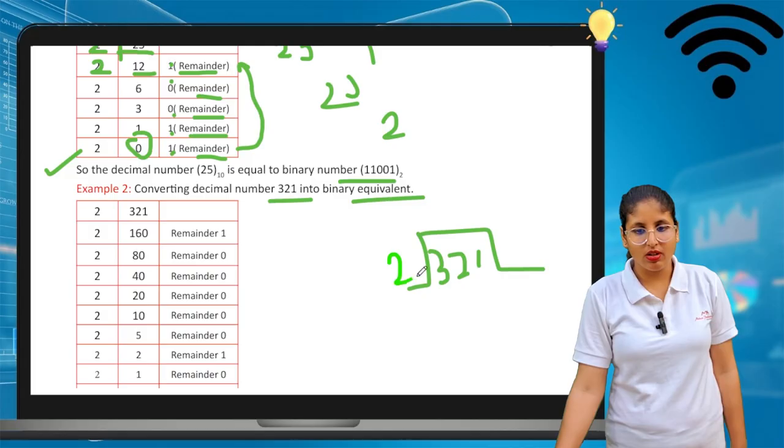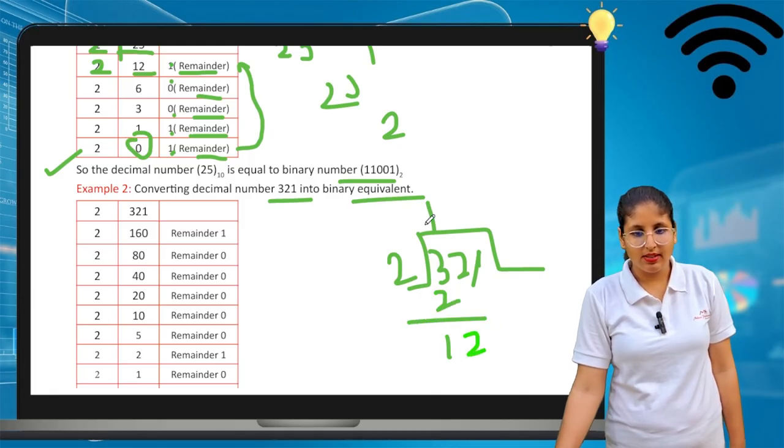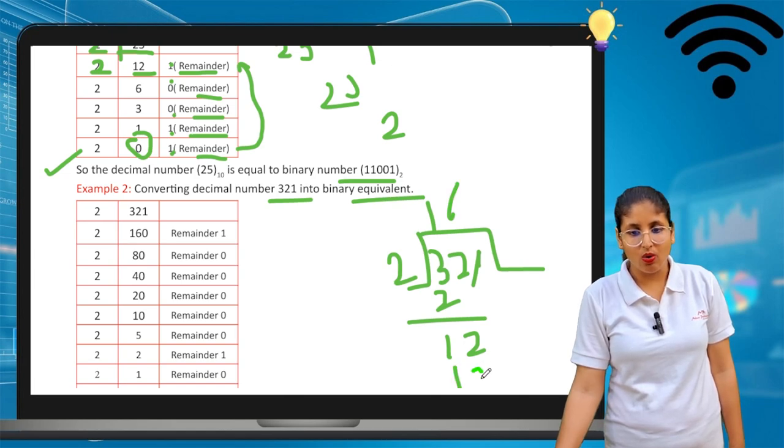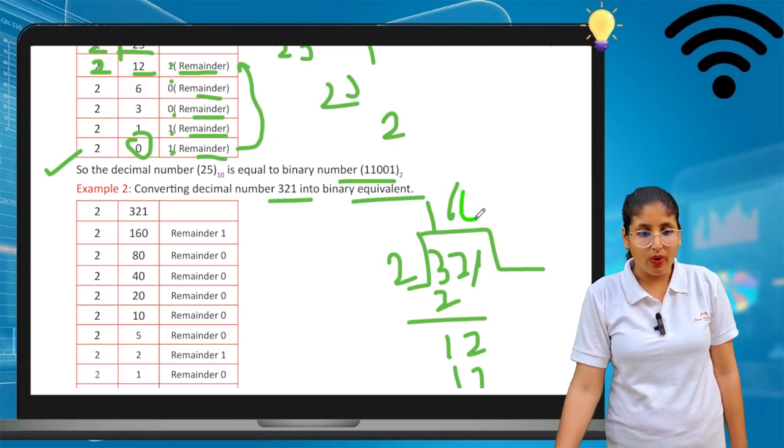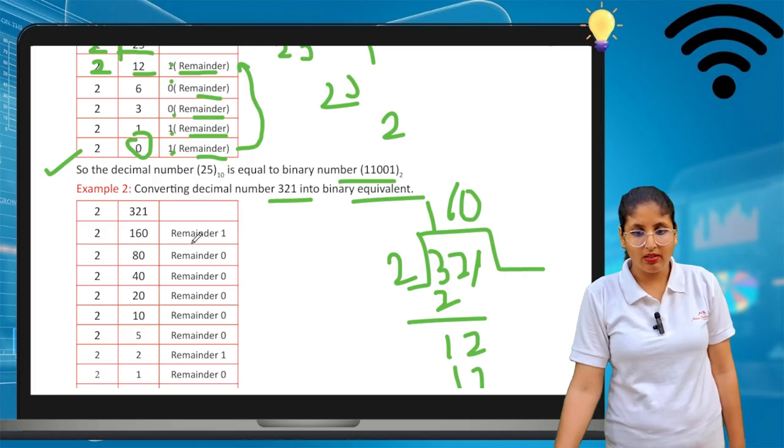Of course, if you want to divide 3 by 2, it's 2 1s are 2, and the remainder is 1. Of course, now the 2 comes here, then 2 6s are 12. Now we get the 0. The remainder is 1 here. Can you see?